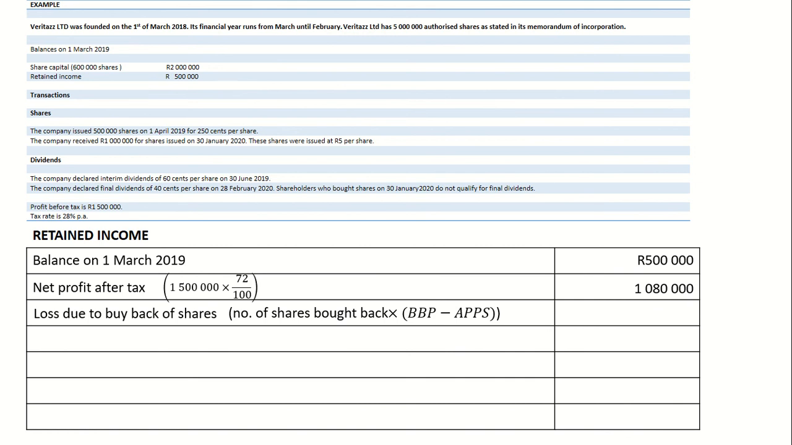I've already taught you guys how to calculate your loss or your profit from the buyback. If it was a profit, it will not be in brackets. If it is a loss, you simply put it in brackets, as I've indicated.